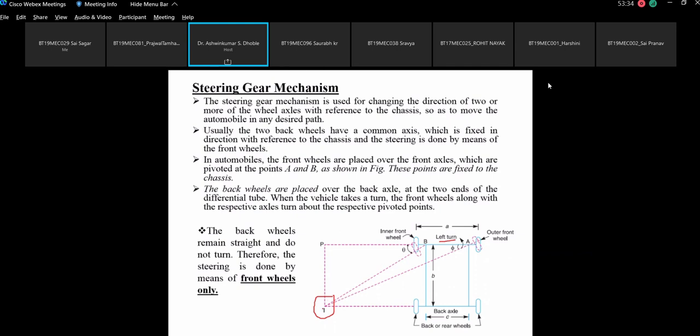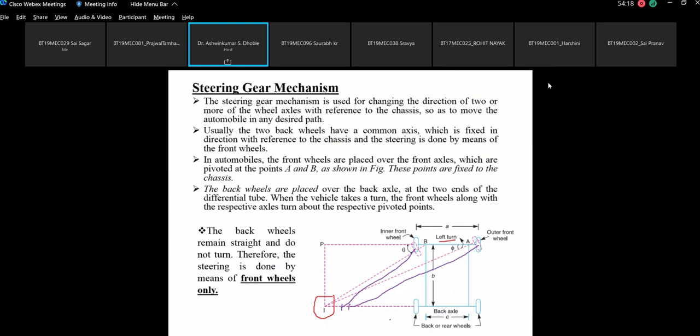If the instantaneous center of rotation is not the same, for example, suppose I highlight in another color, magenta, that this one's instantaneous center is here and this one's is here. If the instantaneous centers of the two front wheels do not match, what will happen? The problem will be that the vehicle may get pulled to one particular side, or it may skid. Skidding may happen.